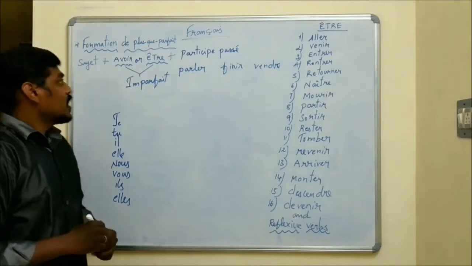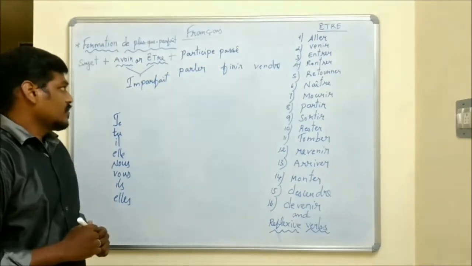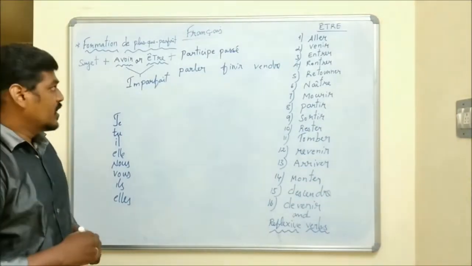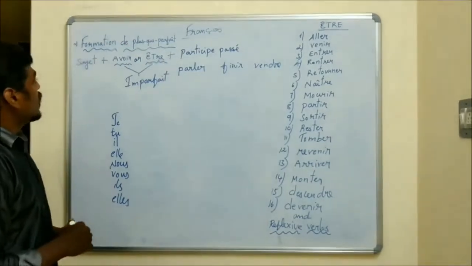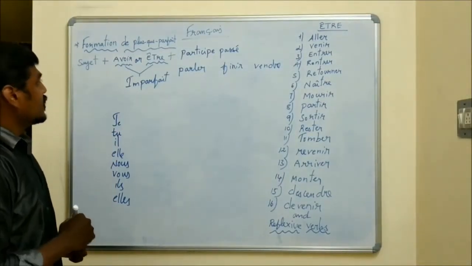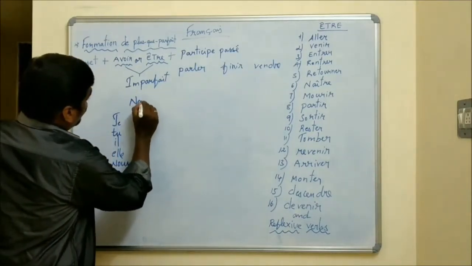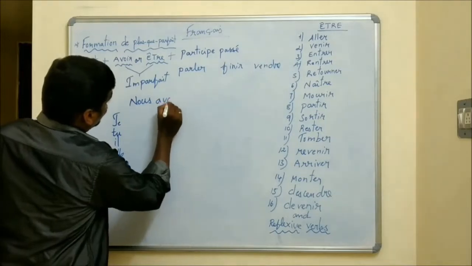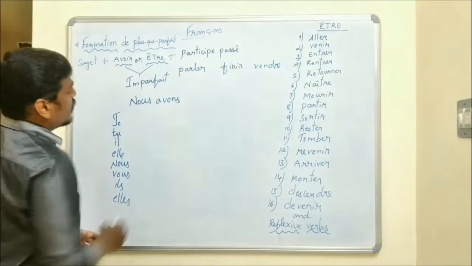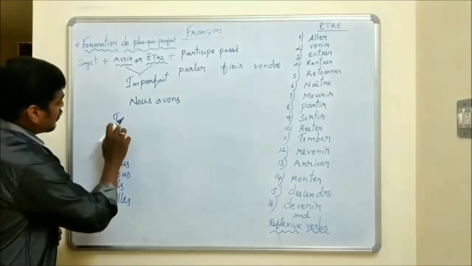Then you should conjugate the auxiliary avoir or être in the imperfect tense. We have already learned how to conjugate a verb in the imperfect tense. Now we are going to conjugate auxiliary avoir in the imperfect tense. First, we need the present conjugation of the nous form. What is the present nous form of avoir? Nous avons. And then we drop ons. You should add endings. Okay, listen here.